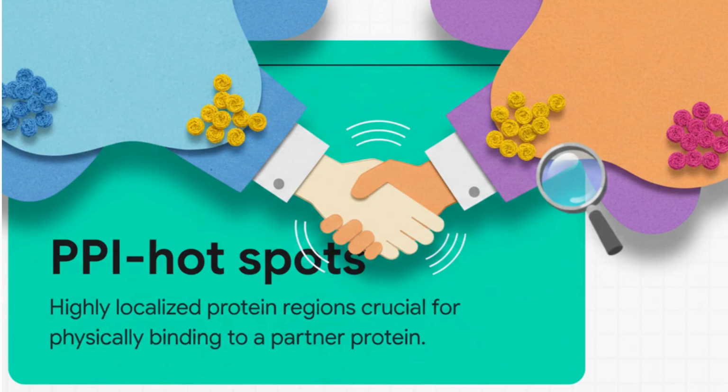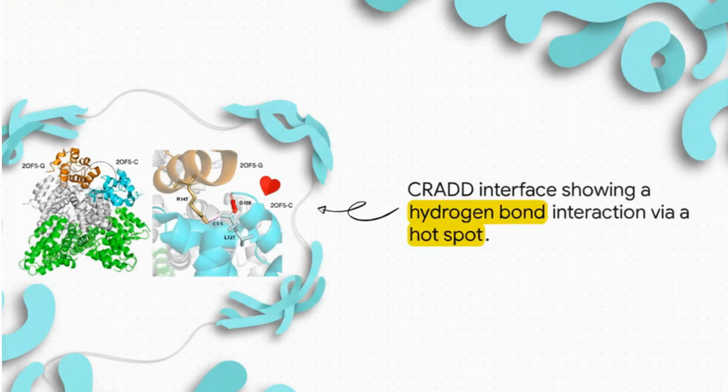Looking at the 3D ribbon structure of two CRAD proteins really grounds our theoretical network data in physical reality. When you zoom in on the interface, you can see exactly where this handshake occurs. Take a look at the amino acid glycine 128. It's helping facilitate an incredibly precise hydrogen bond. We're talking just 2.6 angstroms across between the two protein chains. If you were to mutate just that specific hotspot, the connection would likely shatter, and the proteins would unfriend each other instantly.